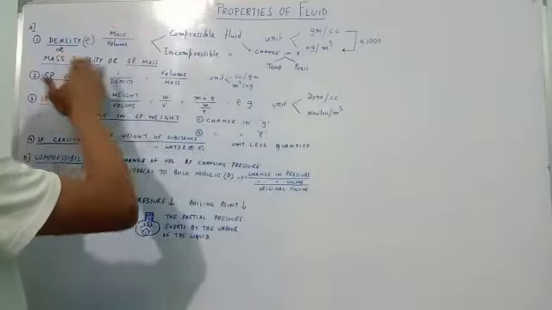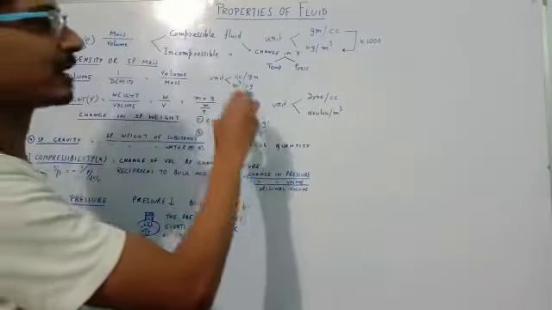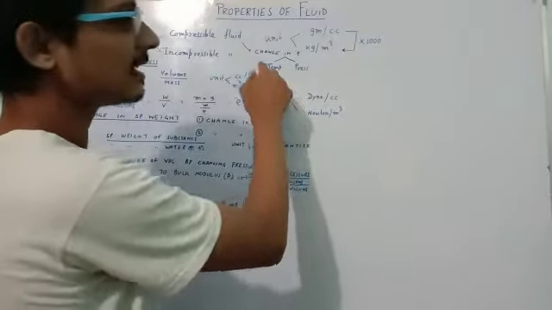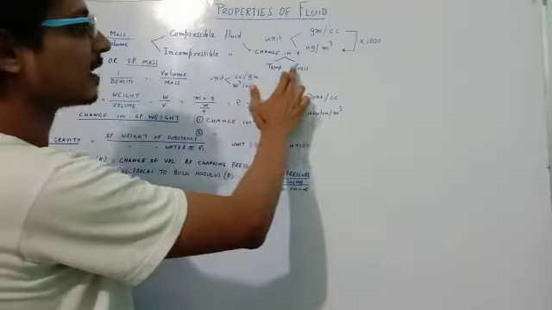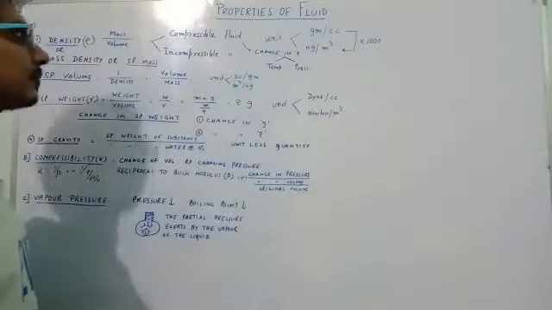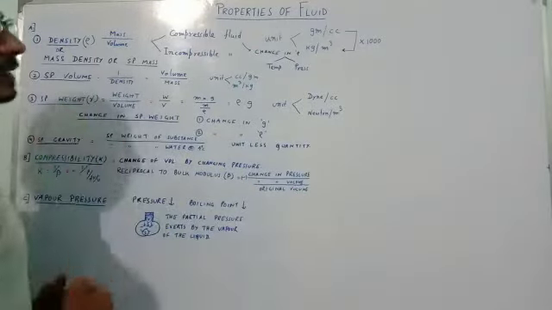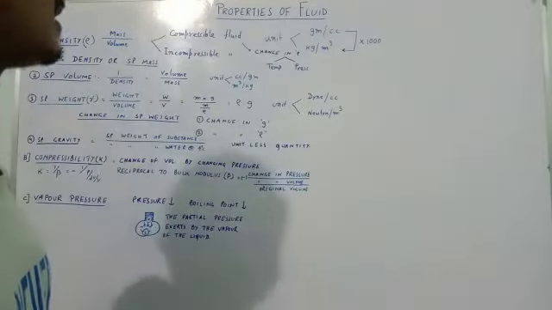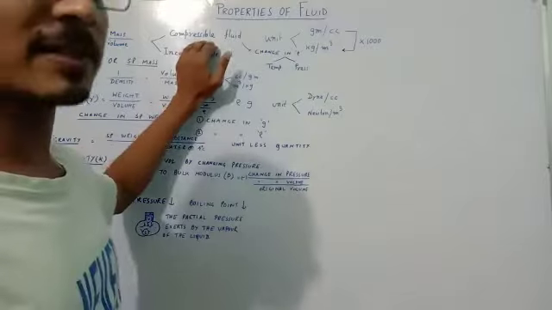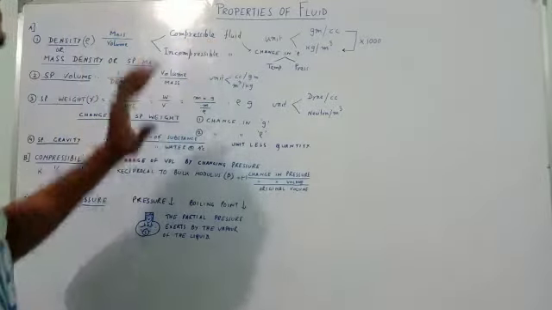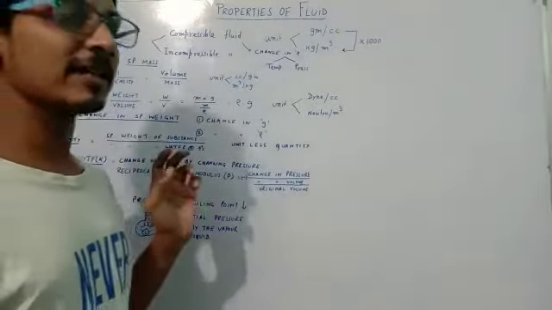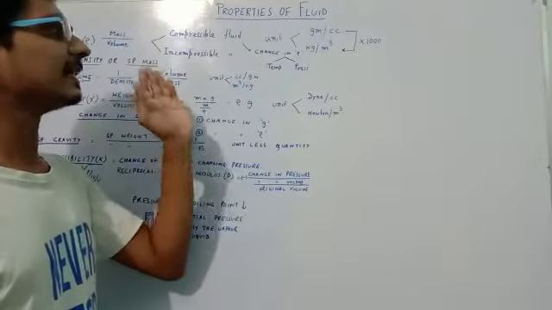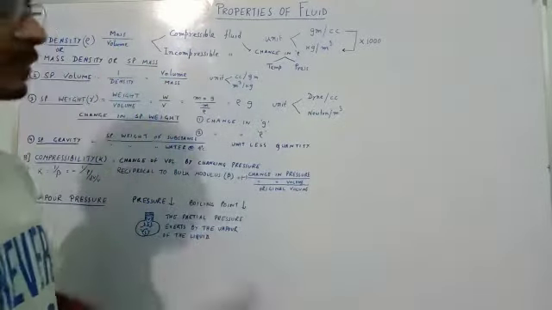So the density of any substance can be changed by the increase or decrease of temperature and pressure. If the density of any fluid can be changed easily, it is termed as compressible fluid, and if the density of a fluid cannot be changed very easily, it is termed as incompressible fluid.